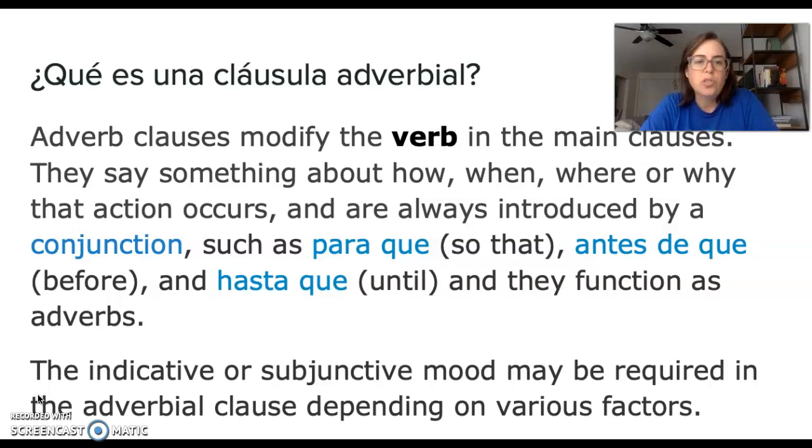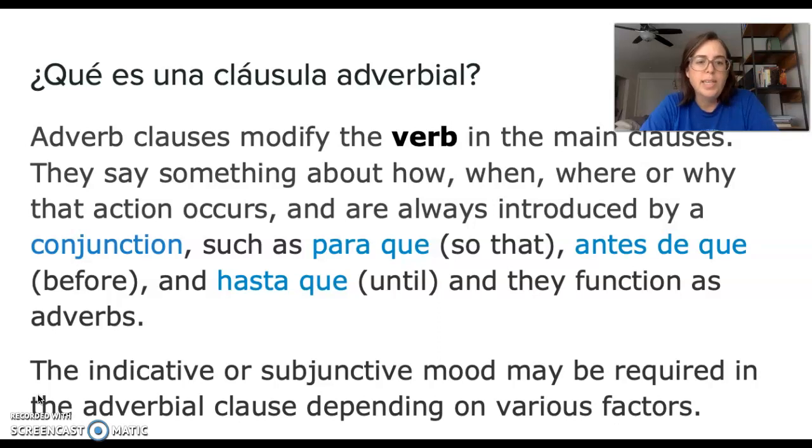Some of these conjunctions could be para que, so that, that will be expressing the why, the reason. Antes de que, that will express the when. Hasta que, also expressing time. And they function as adverbs.